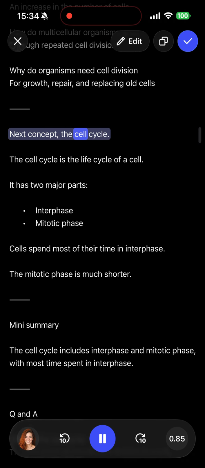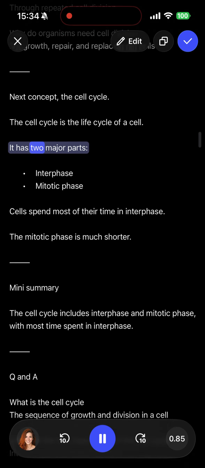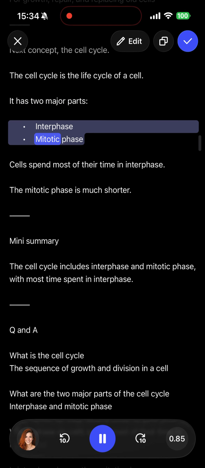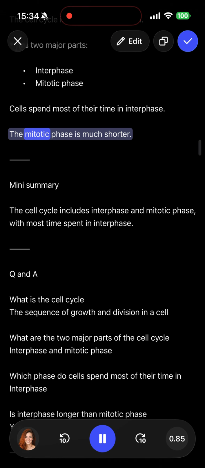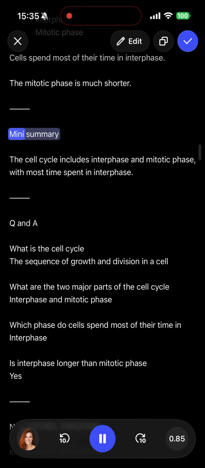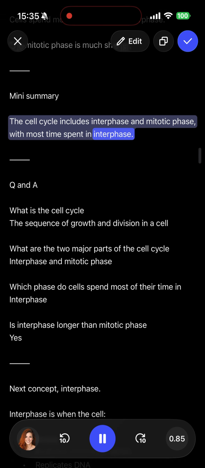Next concept, the cell cycle. The cell cycle is the life cycle of a cell. It has two major parts, interphase and mitotic phase. Cells spend most of their time in interphase. The mitotic phase is much shorter. Mini summary. The cell cycle includes interphase and mitotic phase, with most time spent in interphase.